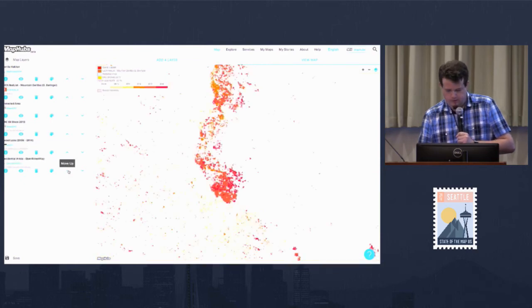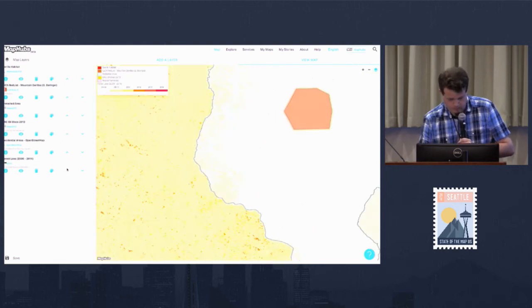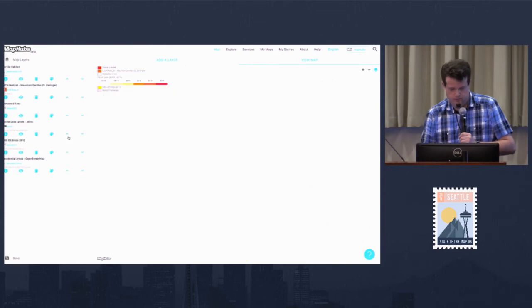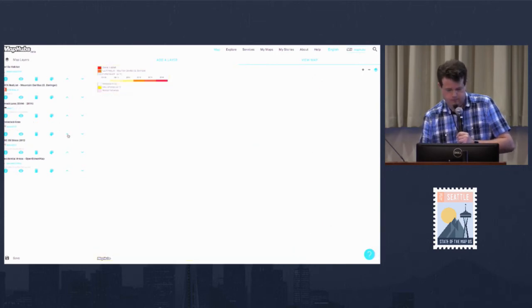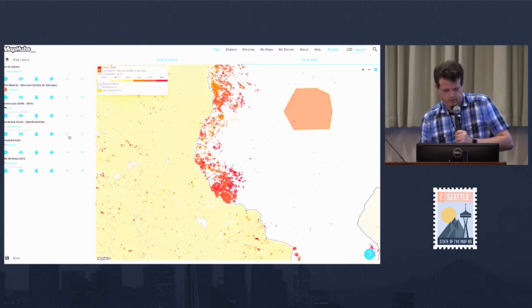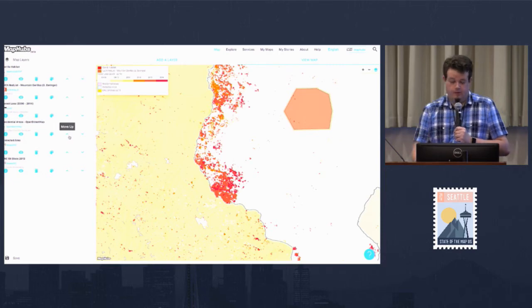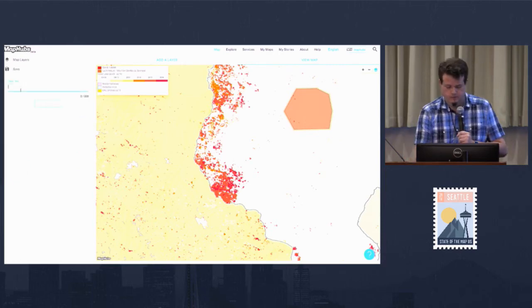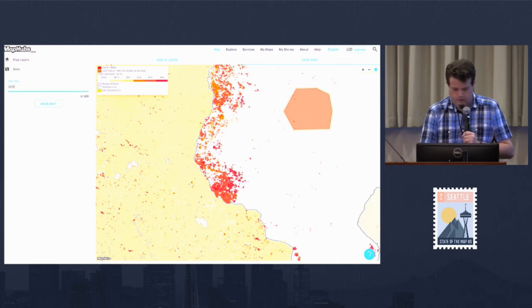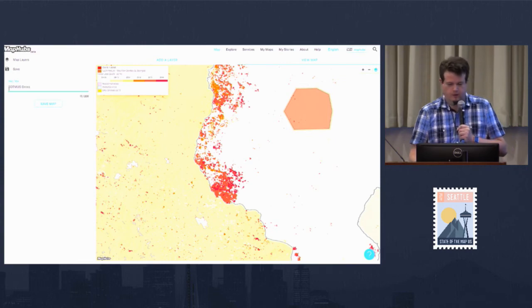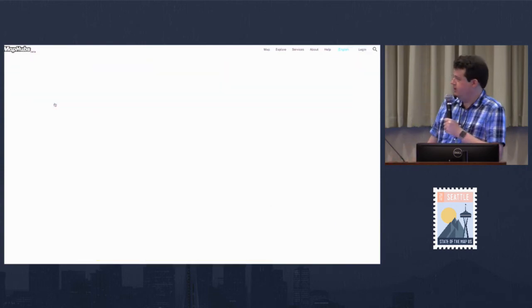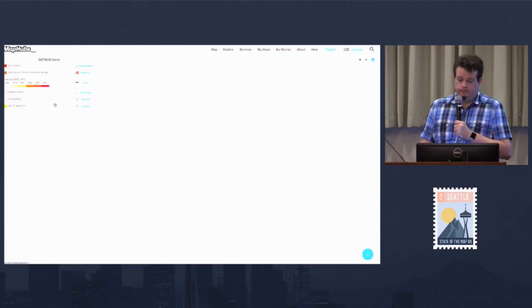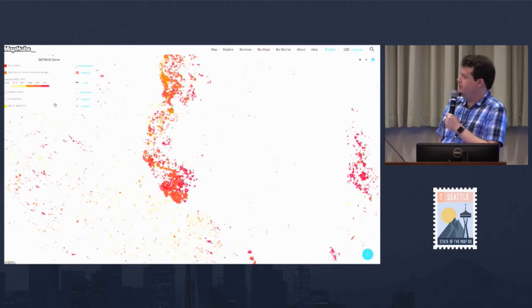All right, so now let me sort my layers here and put it back down. Move residential areas up. That looks a little better. So I like this map. Let's save it. State of the map view. All right, so give it a name, and you can save your map. And there we've made a map with MapHubs.